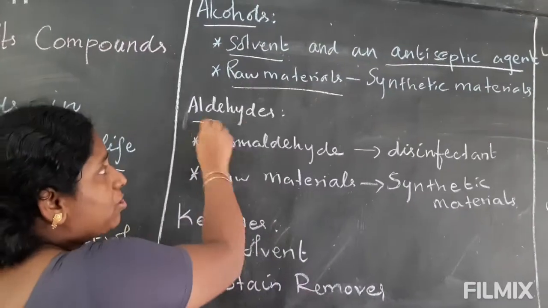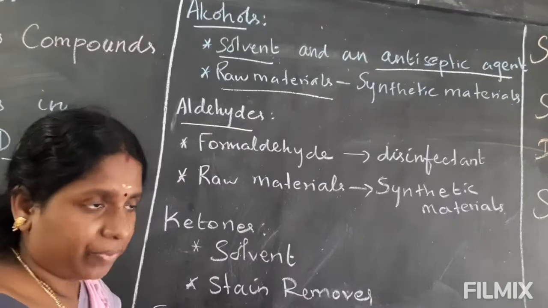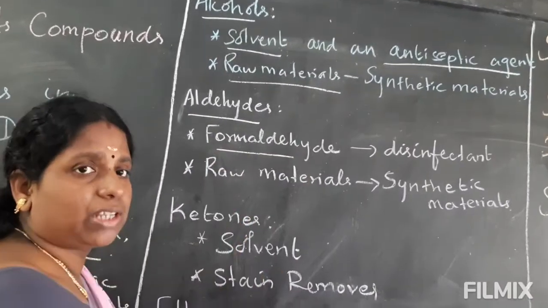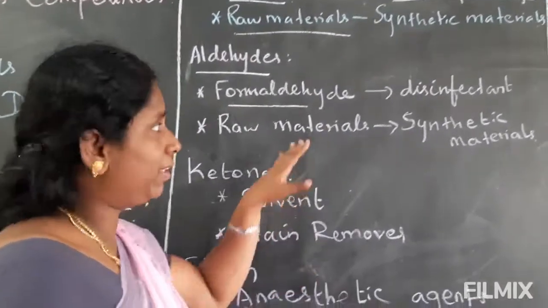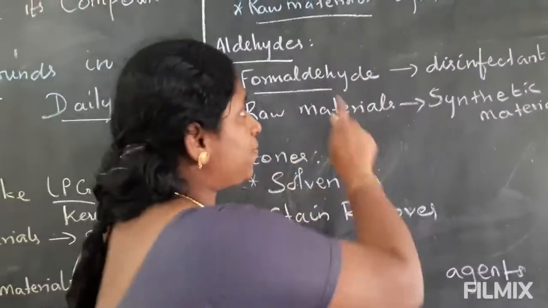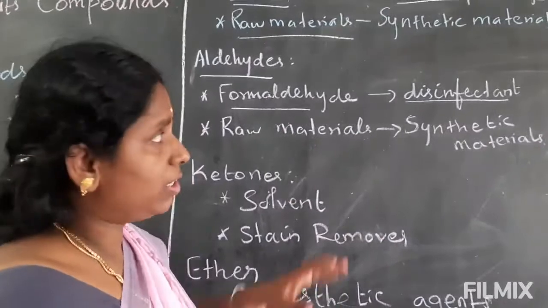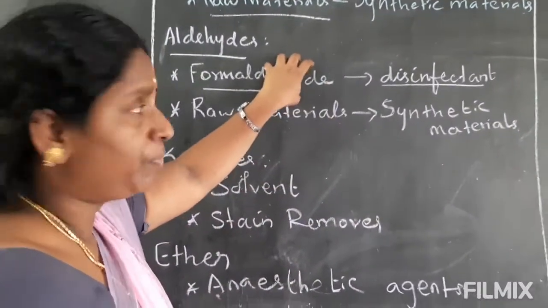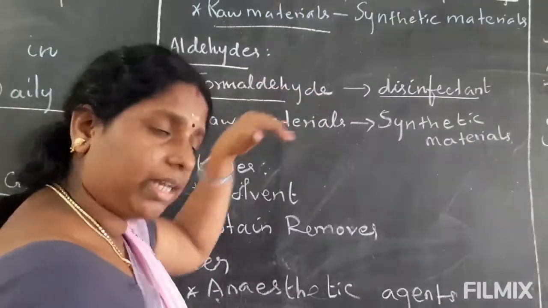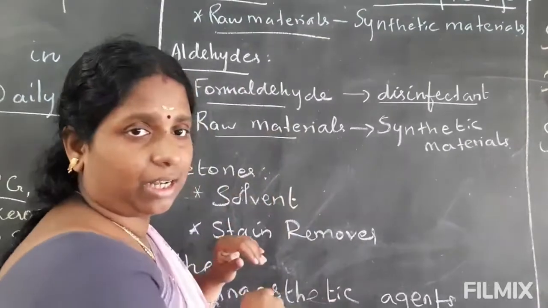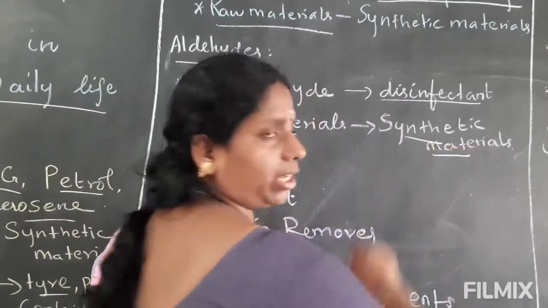And the next functional group is aldehyde. Formaldehyde is obtained from hydrocarbon. This formaldehyde is used in disinfectants, so disinfectants contain formaldehyde, and the same aldehyde is used as a raw material to make synthetic materials.